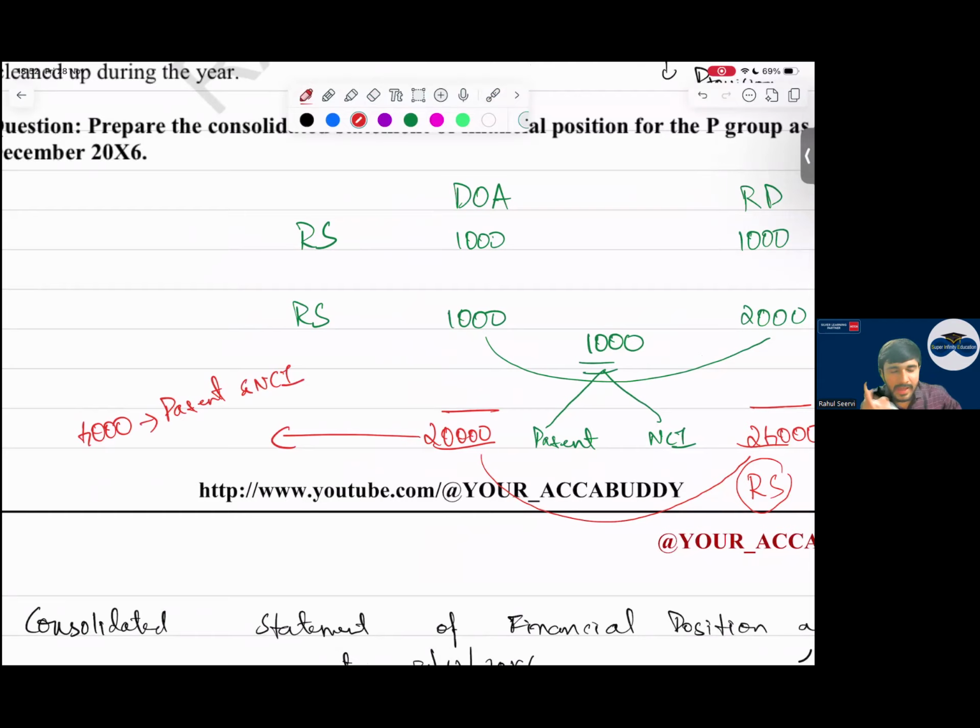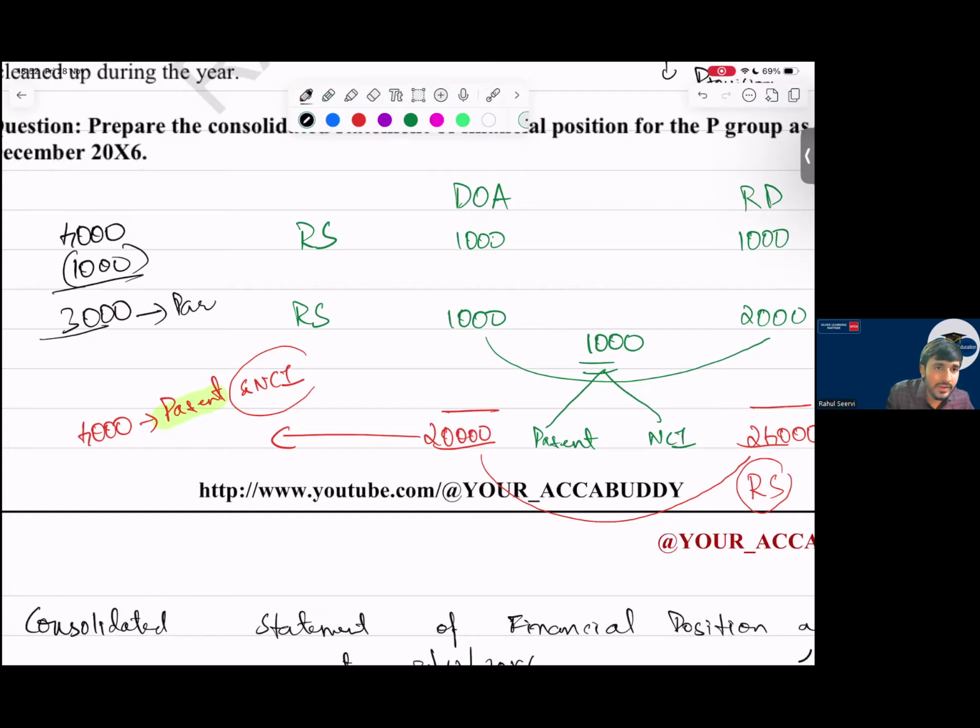When you give it to NCI, no issues. But when you give it to parent, there is an issue. What is the issue? Will you show revaluation surplus in retained earnings? No. So we take this 4,000 and from this we reduce 1,000. And that remaining 3,000 we allocate to the parent. This 1000 into 80 percent for the parent, we allocate to revaluation surplus under OCE.